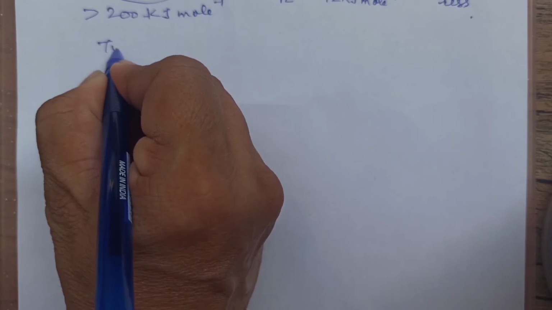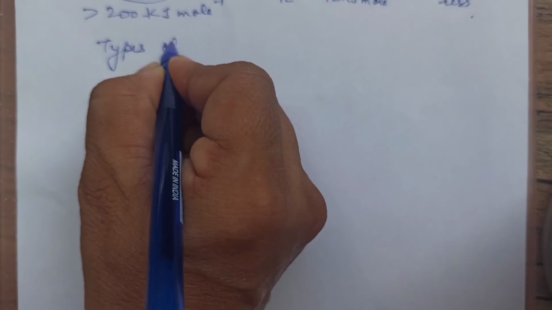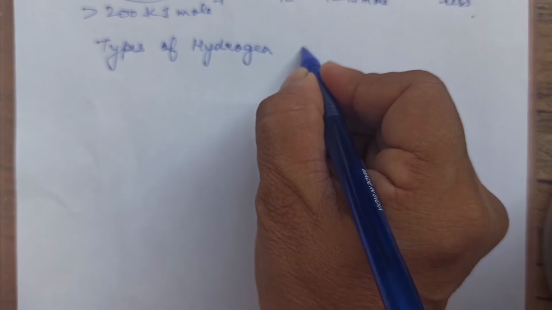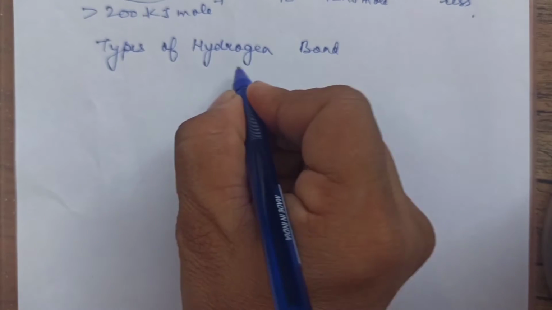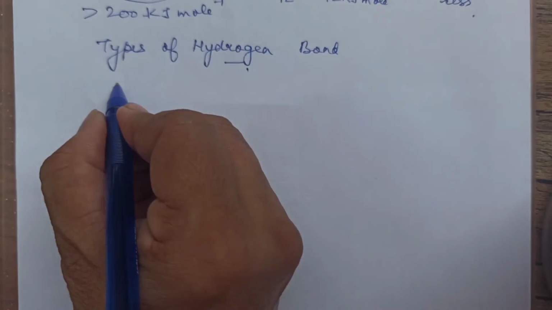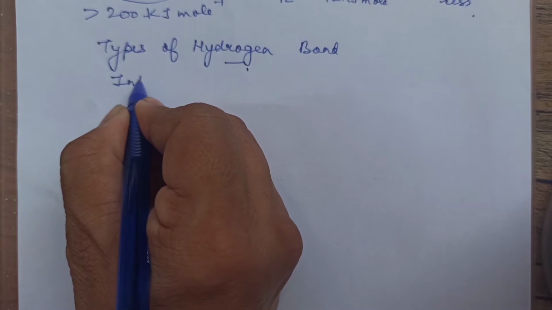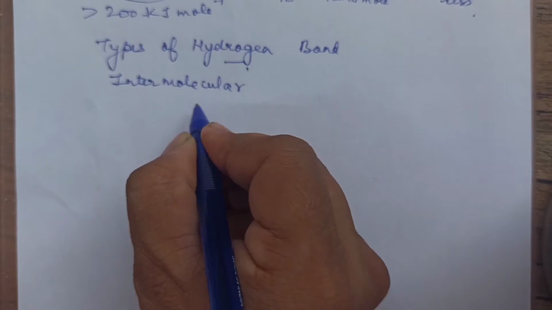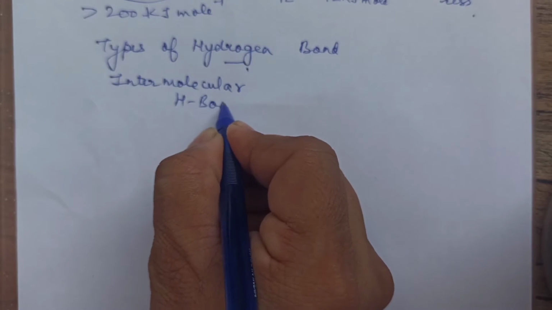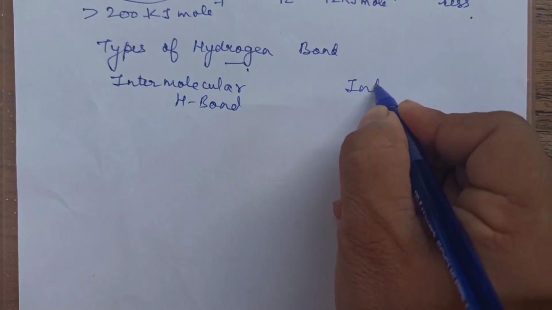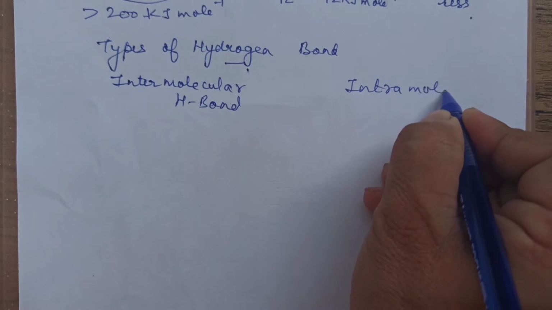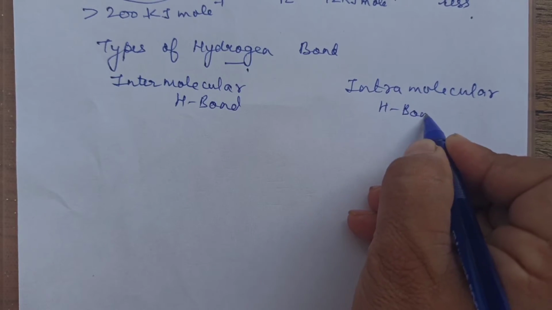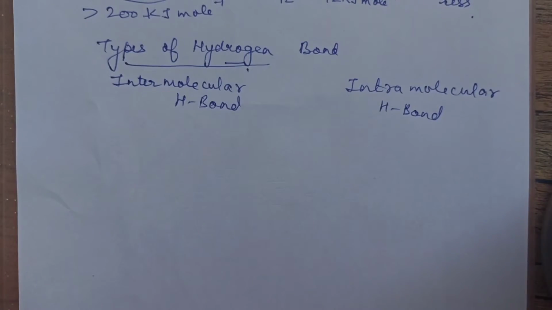Now we will talk about types of hydrogen bond. See, there are two main types of hydrogen bond. One, intermolecular hydrogen bond, intermolecular H bond, or second one, intramolecular hydrogen bond. Now let us first understand what is inter and intra.